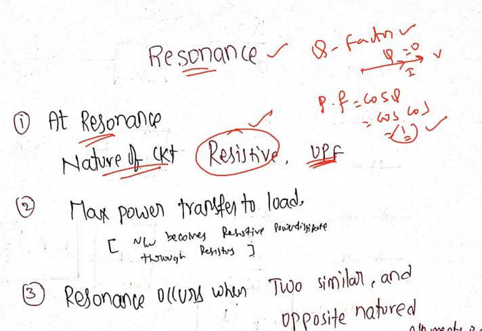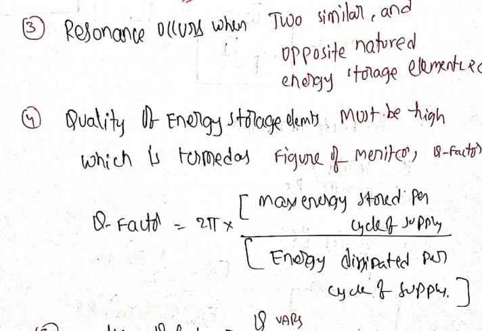At the resonance, maximum power is transferred to the load, because the network becomes resistive. So, power is dissipated through the resistor only. Resonance occurs when two similar and opposite nature energy storage elements are present, that is inductor and capacitor, then only